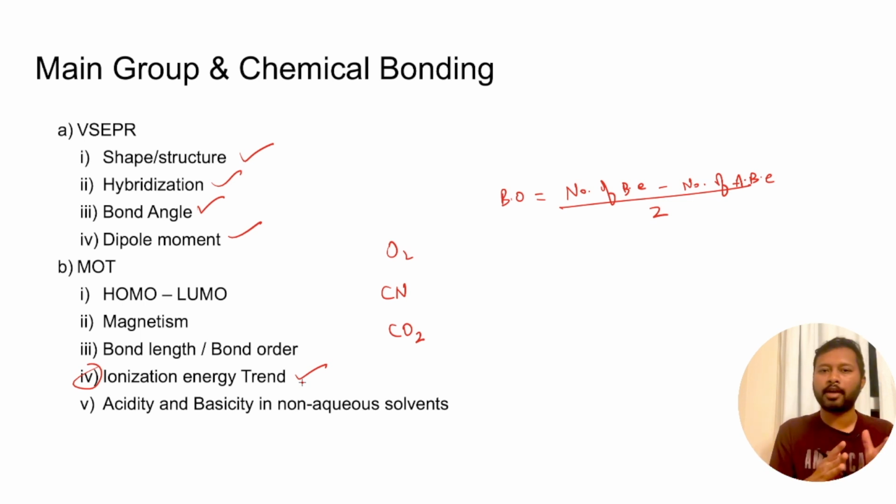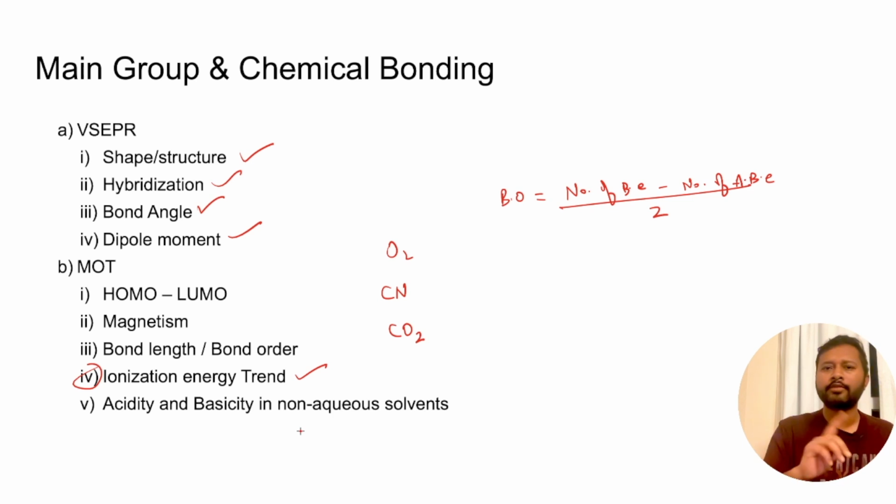That is also one part which I missed while making this slide, but you have to study that part also from the main group elements. That is a topic from where you get questions very frequently. Then you have acidity and basicity in non-aqueous solvents. That's also one of the concepts from main group elements, where acidity and basicity in non-aqueous solvents are asked. So these are certain concepts from main group and chemical bonding which you should never miss out.